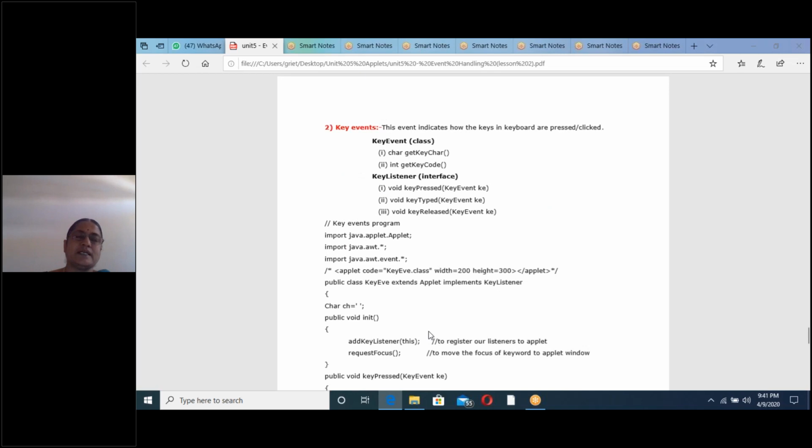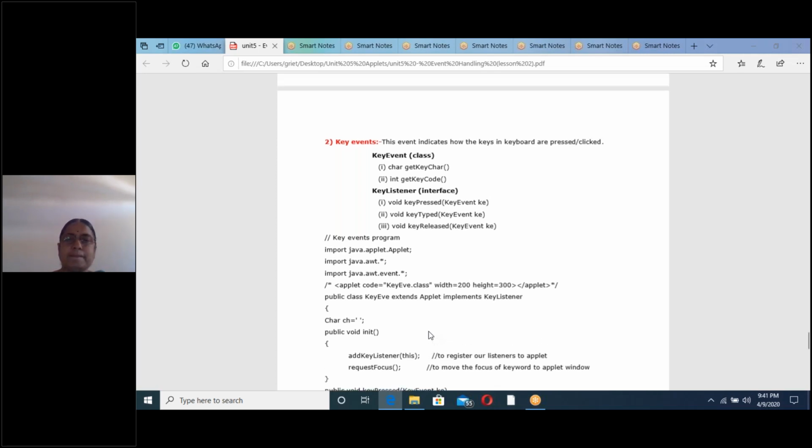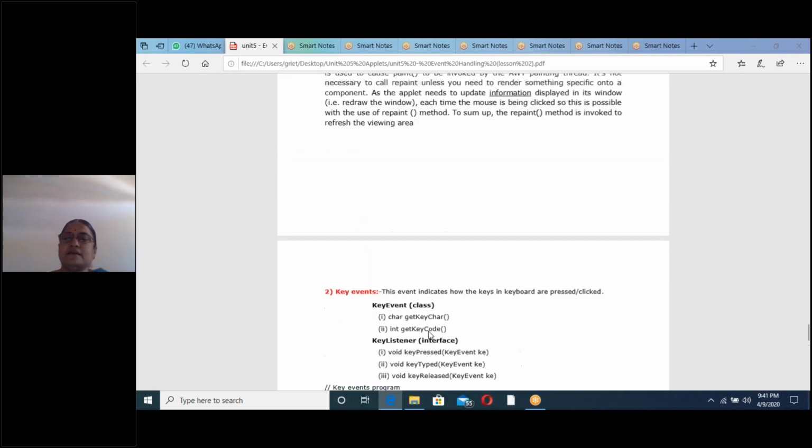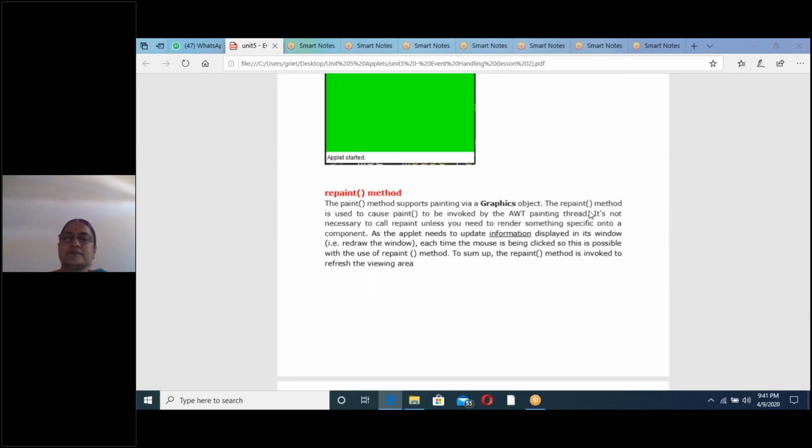These two programs are entirely different from AWT controls. Here, in these two programs, the event source is the applet window. That's why in the init method, the first and third steps are not required. Only register the listeners directly to the applet window. Here, there is no need for any AWT controls. That is the gist of these two programs. Any doubts? Next class we will see AWT controls.